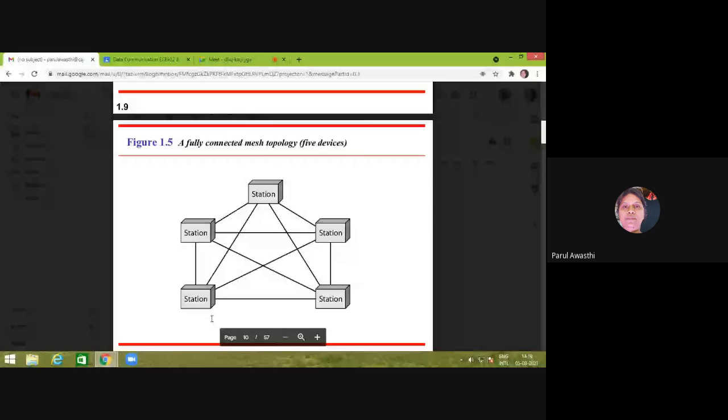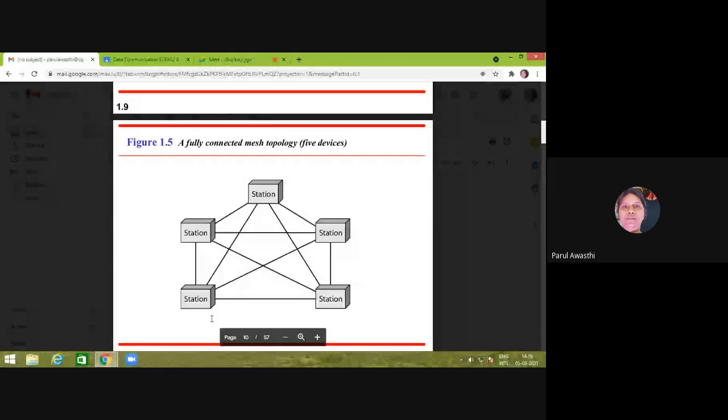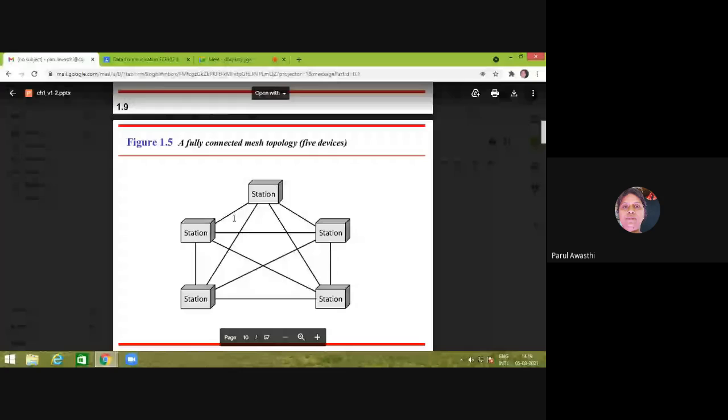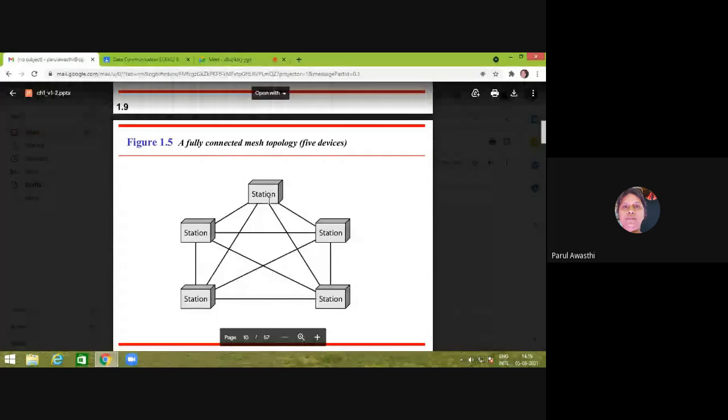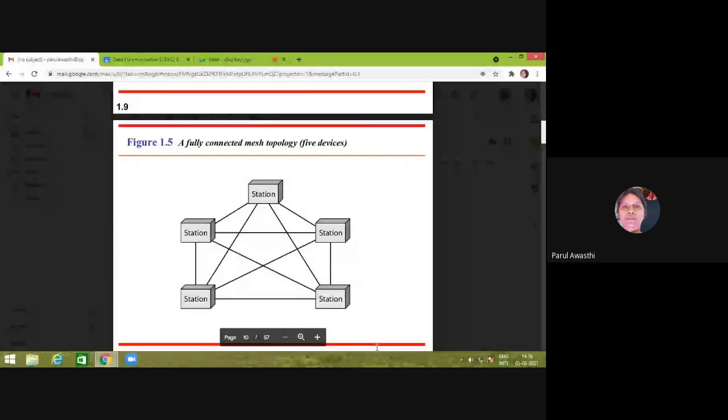For example, I have 5 stations. So 5 into 4 divided by 2, that is 20 divided by 2, which means 10. So there are a total of 10 links. You can check: 1, 2, 3, 4, 5, 6, 7, 8, 9 and 10. So the number of links will be n into n minus 1 by 2. So if we have 5 devices, there is a need of 10 links in mesh topology.